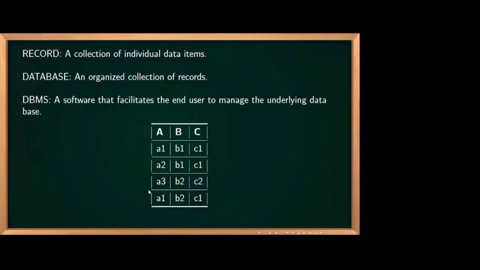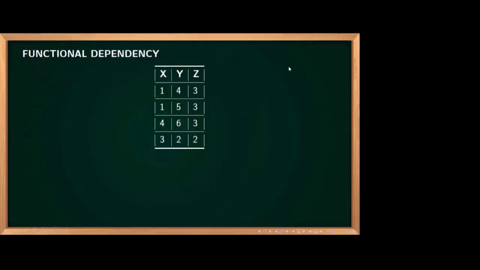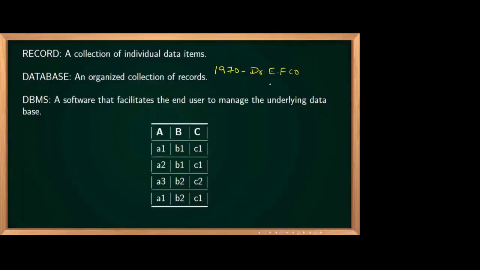Now you have to start responding to my questions. In 1970, Dr. E.F. Codd proposed this model, the relational database model.